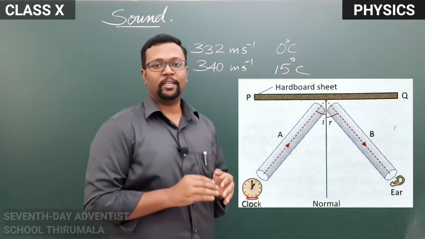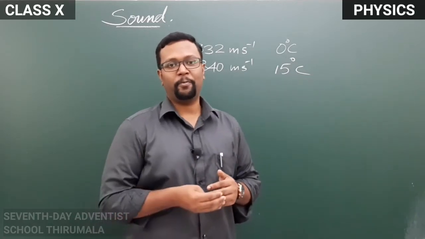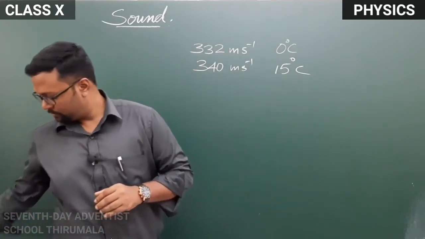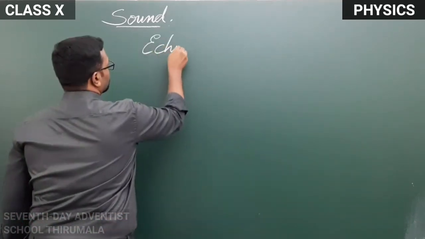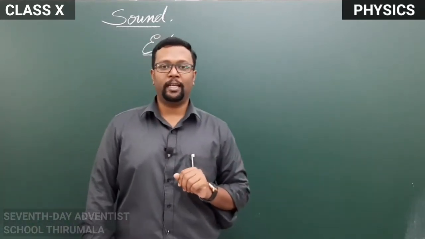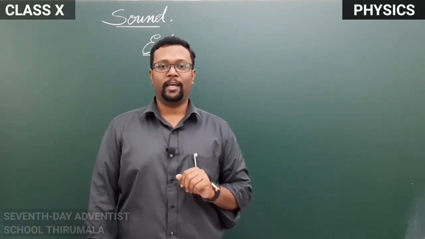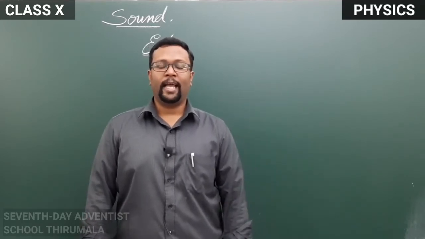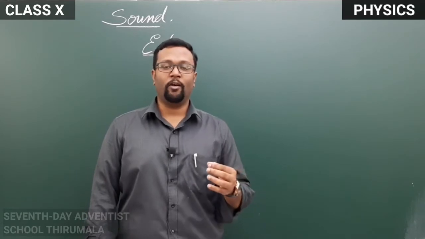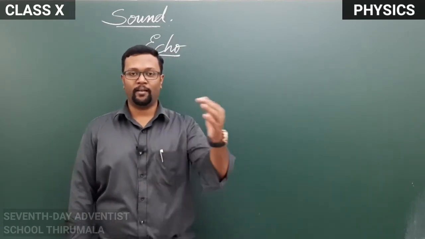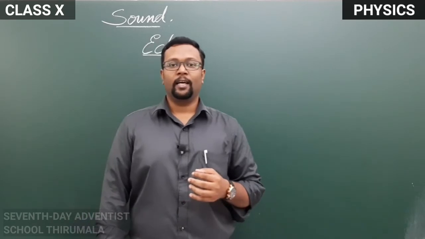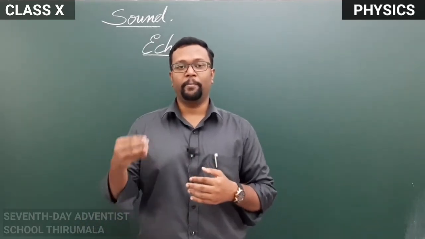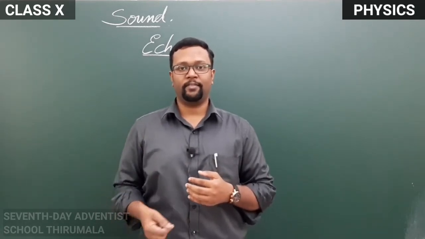Based on this reflection of sound, we have a special property that is known as echo. Echo is usually heard by us when we are standing near to a cliff or in a high-rise place. Echo is simply the reflection or repetition of the original sound after reflecting from a rigid surface. The original sound will be repeated after reflecting from a surface.